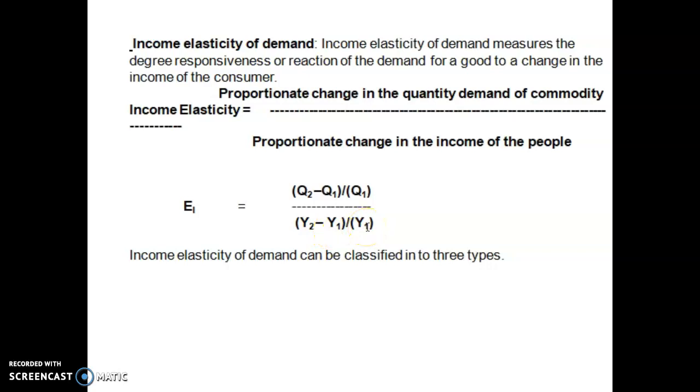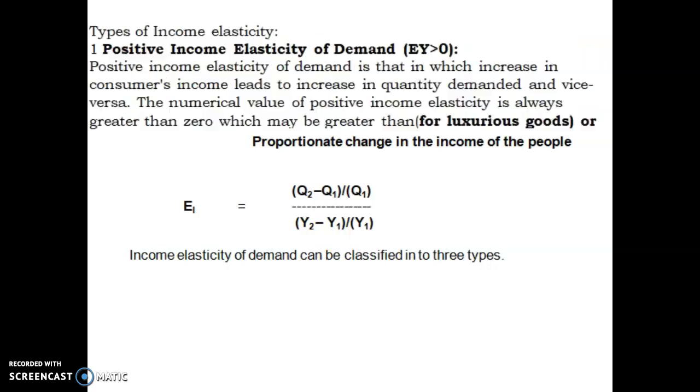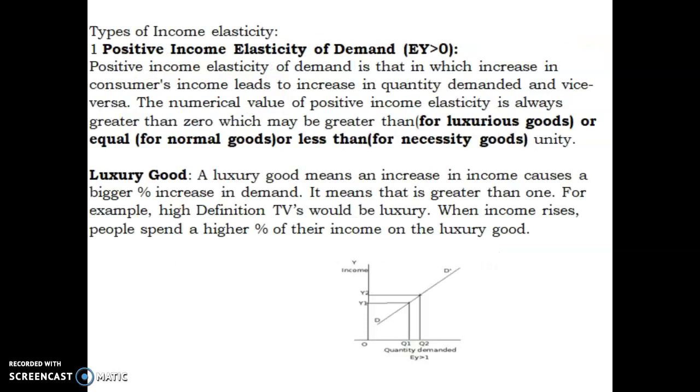Here Y1 means 5,000. Okay, like that you take the elasticity of demand in income. Q2 is the high quantity, Q1 is the low quantity, Y2 means a good income, Y1 is a normal income. You can apply this methodology to estimate income elasticity of demand. These should be categorized into three types. Number one, positive income elasticity. Positive income elasticity is generally also related to relatively elastic demand.